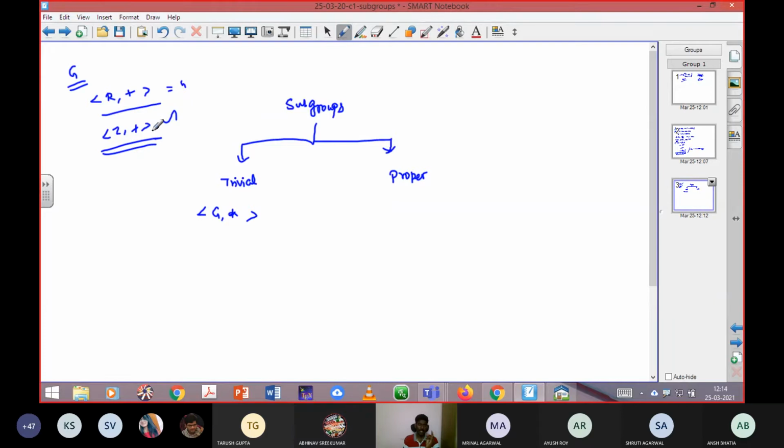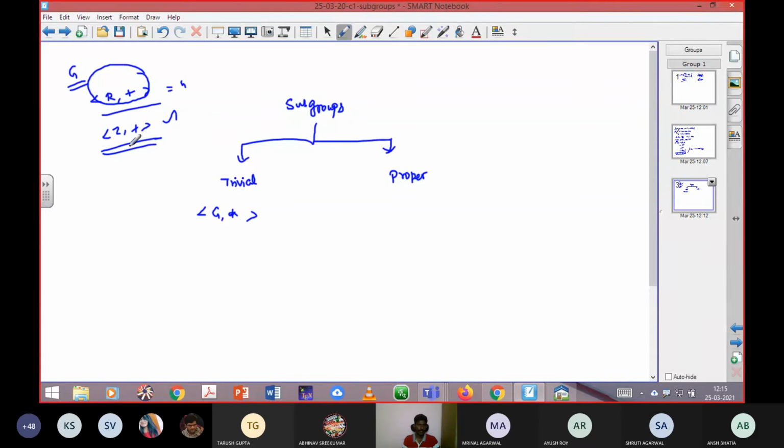Next, identity element. What will be the identity element? 0. What is the identity element of R comma plus? 0. So same. Very good. Next, what is the inverse element? Minus a. What is the inverse element of R comma plus? Minus of a, in Z. That's it. Now, can I say Z comma plus is a subgroup? Yes, sir. Okay. One more thing. Can I say Z comma plus forms a group or not?